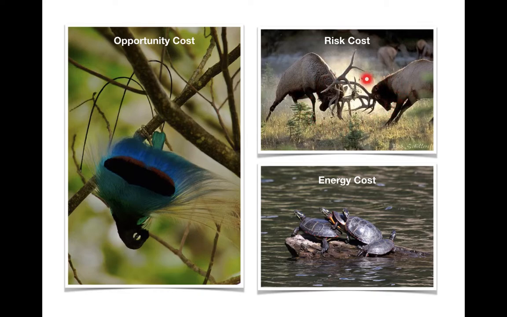Risk, we have elk here. The elk are fighting, right, to mate. That's a risk. Maybe an elk will get injured and won't be able to survive to the next generation. Maybe it'll win and get to mate. It's a risk cost. Energy cost, here we have turtles basking in the sun. Turtles are cold-blooded, right? They're ectotherms, so they need to move into the sun to warm up. So it costs them energy to swim through the water to the log and climb up on the log. That costs them energy, but they get energy from the sun warming them up. So it's an energy cost, but an energy benefit as well. So opportunity cost, risk cost, and energy cost.